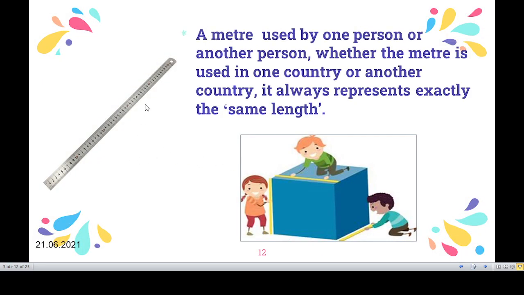Have you seen this, children? This is a ruler. A meter used by one person or another person, whether the meter is used in one country or another country, always represents exactly the same length. You know, children, here these boys and girl are measuring the object using a scale, isn't it?